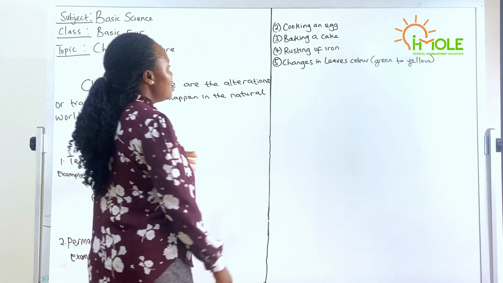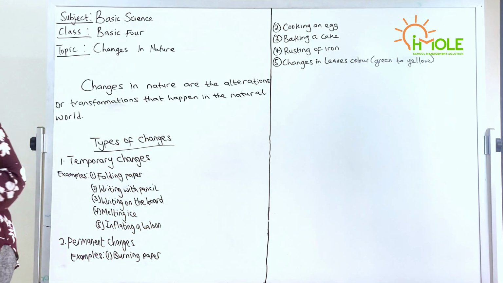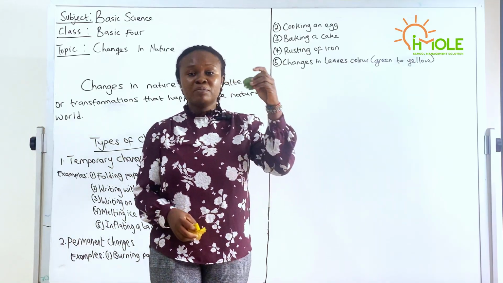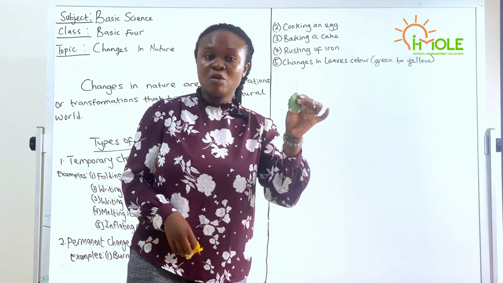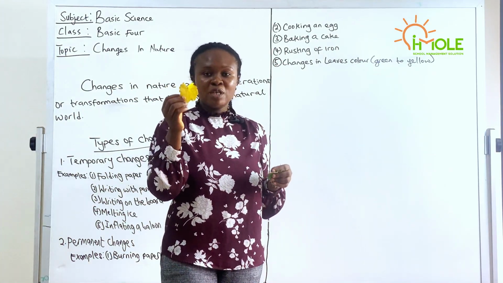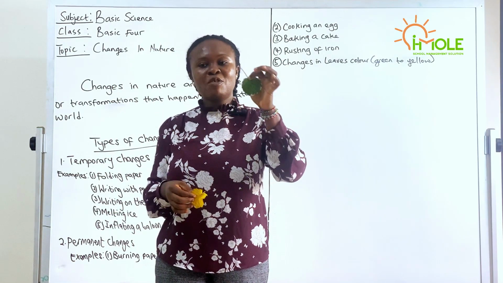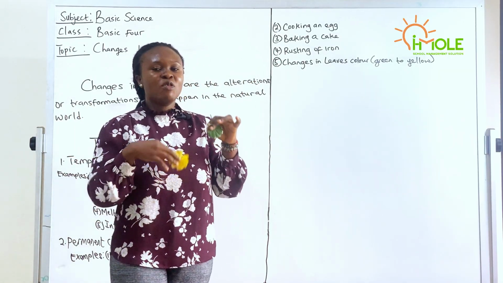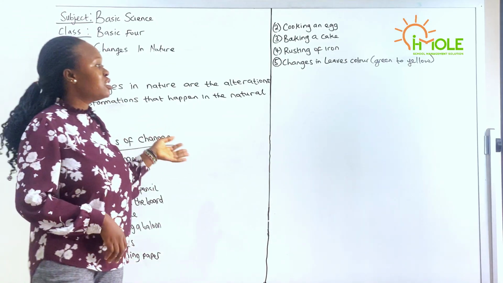And the next on our list is change in leaf color. Our leaves usually appear this way, green. But by the time the plants or crops are harvested, it will become this. It will change to yellow. So there is no way you can change this yellow back to green. It cannot be undone. It is done permanently. So those are the types of permanent changes that we have.